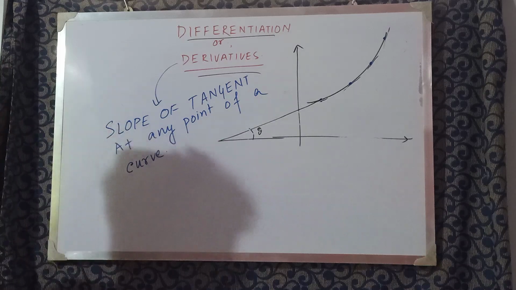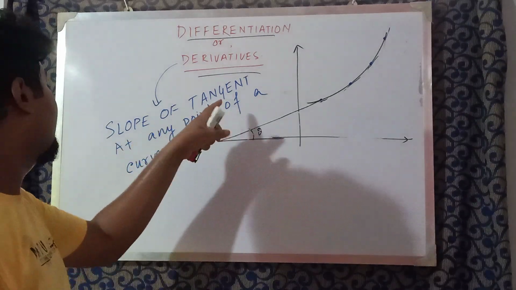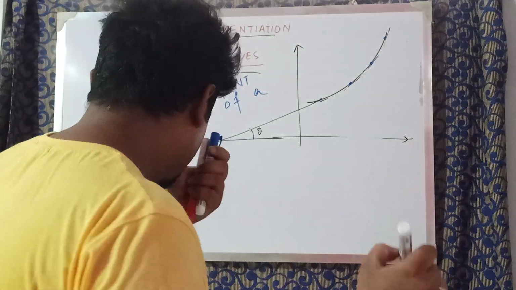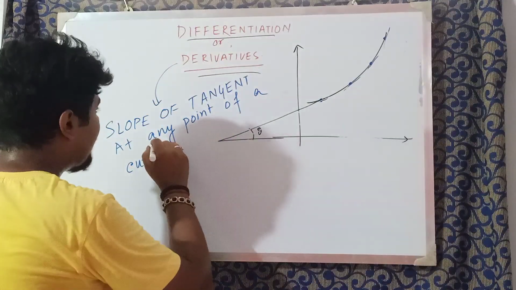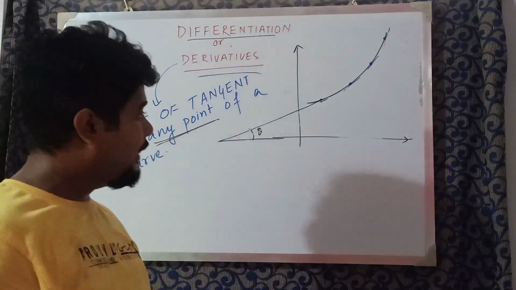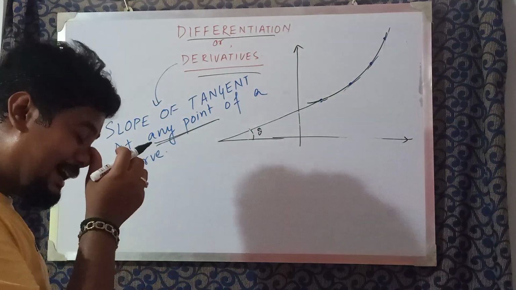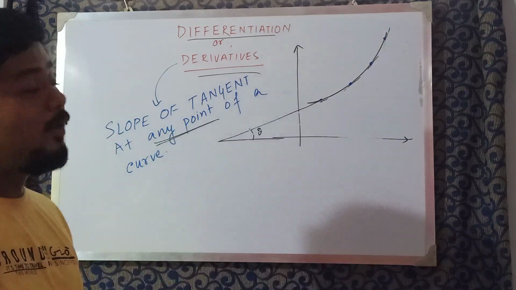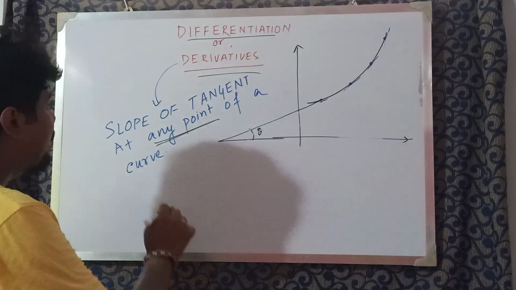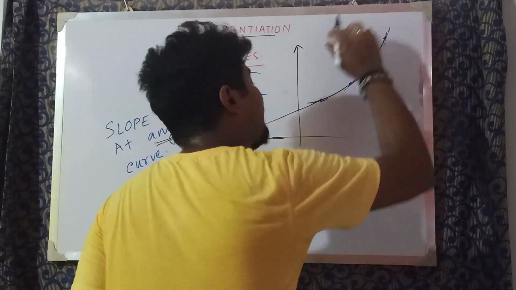Correct. Now see this, whatever I wrote over here, slope of tangent at any point of a curve, it's very important. Listen very carefully. Why did I use the term any point? I told you just earlier, because other than a straight line, all the curves have different slopes at different points. So we cannot say what should be the slope of this curve.